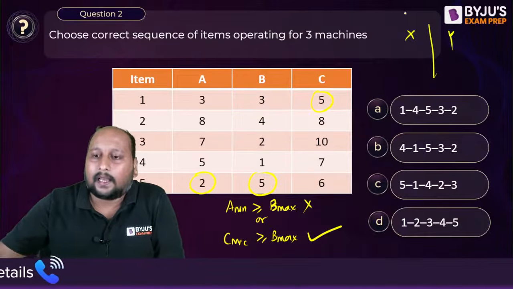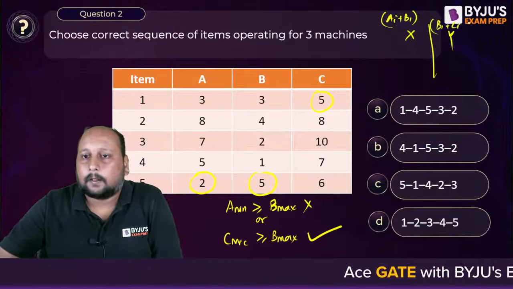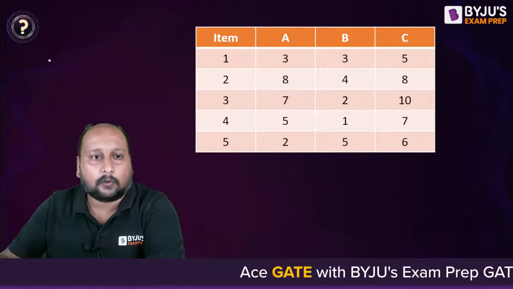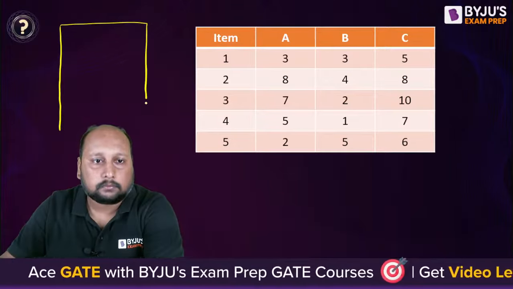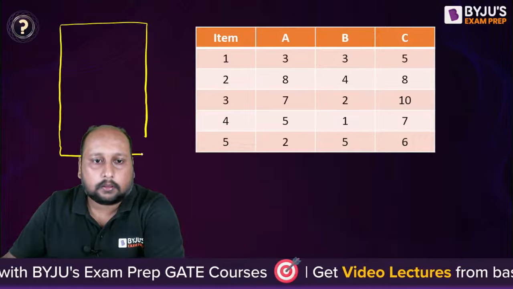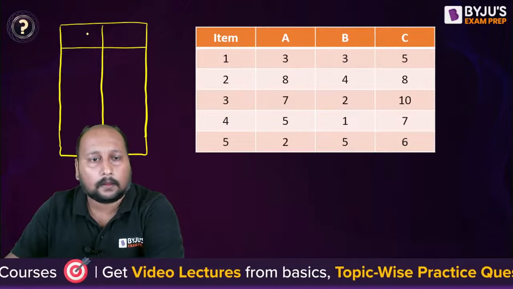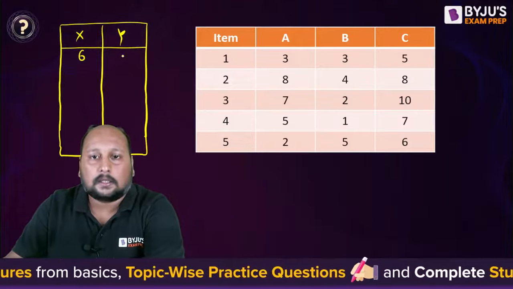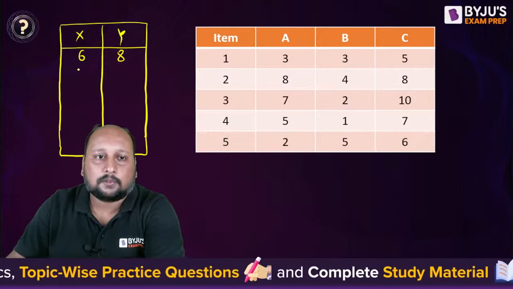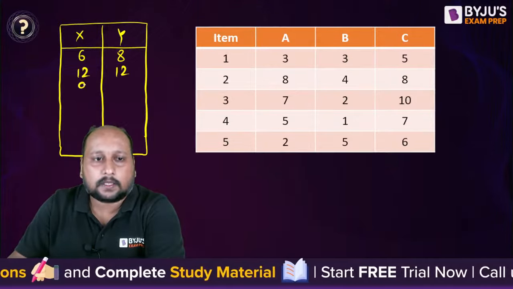X is nothing but Ai plus Bi, and Y is equal to Bi plus Ci. That means I can convert this into a 2 machine problem. Let me write it here: this is machine X and machine Y. 3 plus 3 is 6, 3 plus 5 is 8, 8 plus 4 is 12, 4 plus 8 is 12, 7 plus 2 is 9.